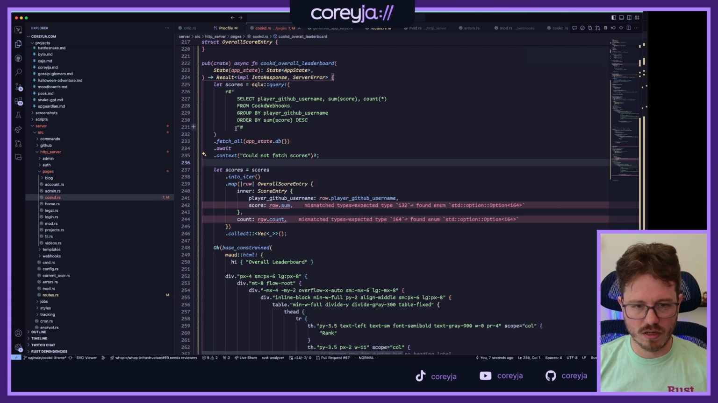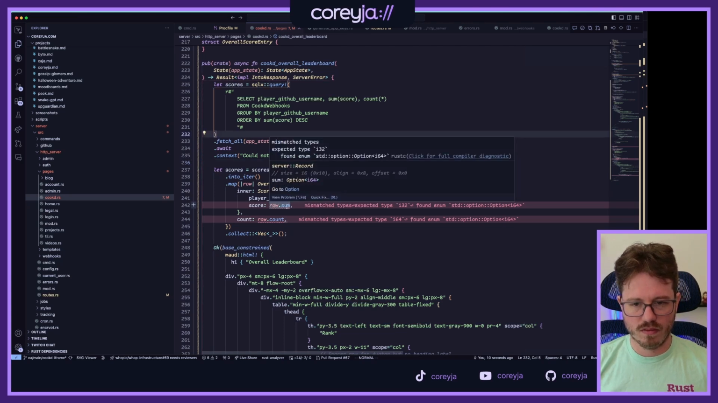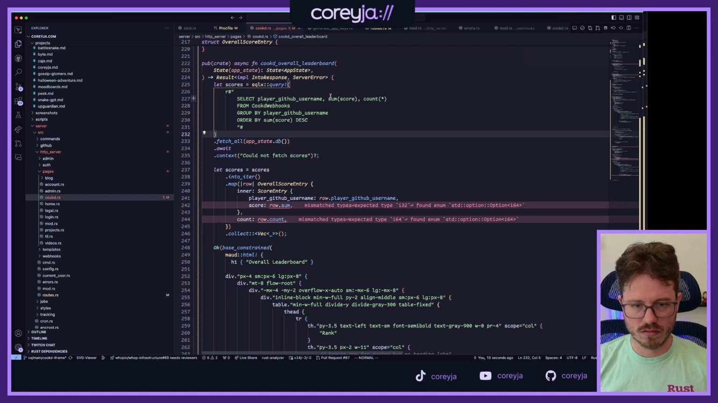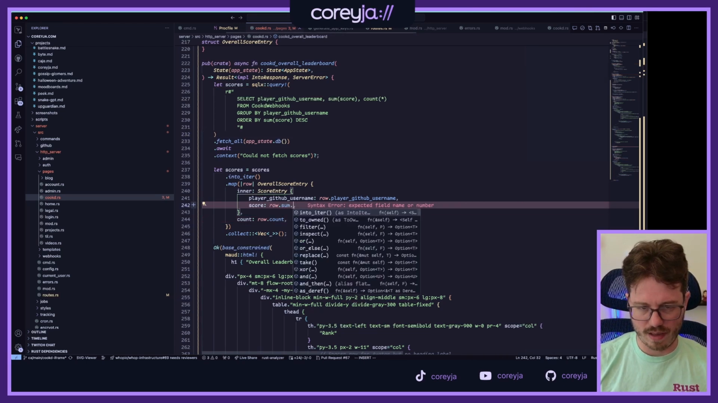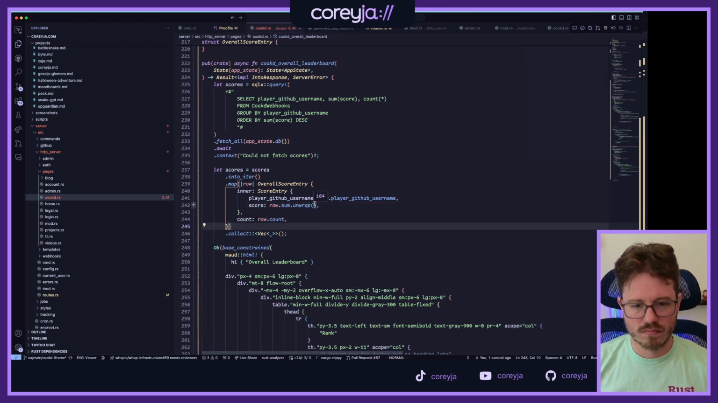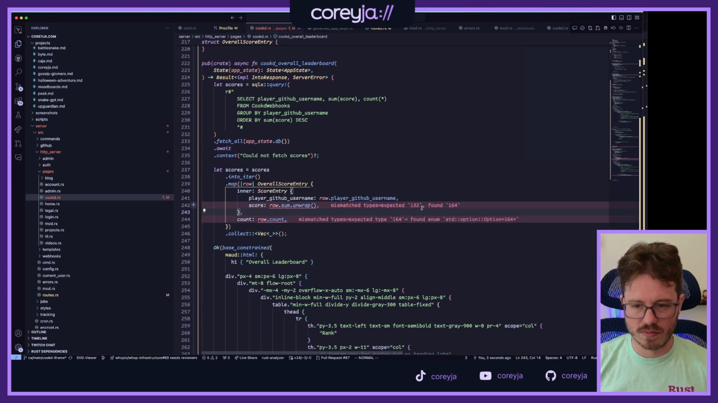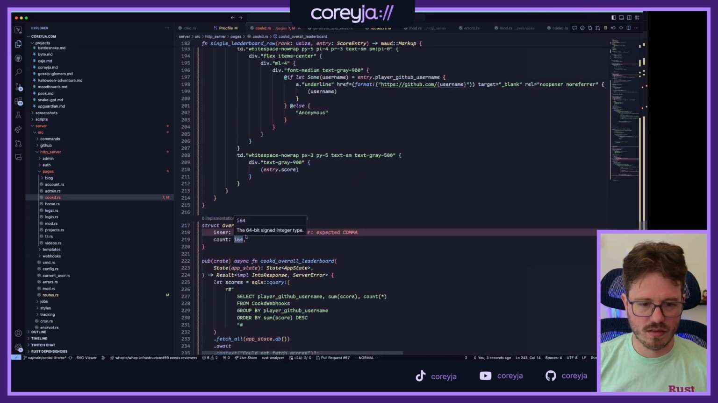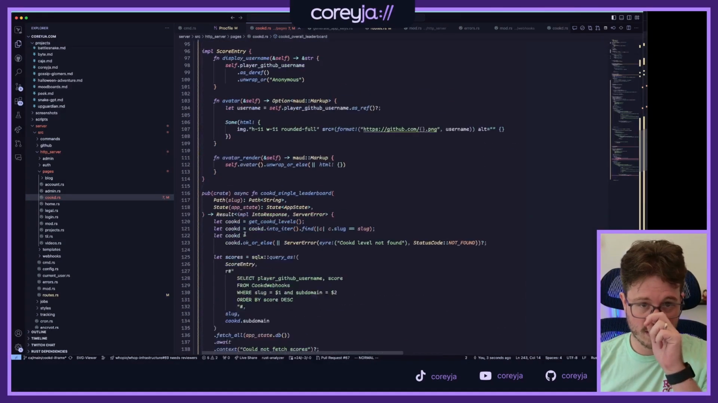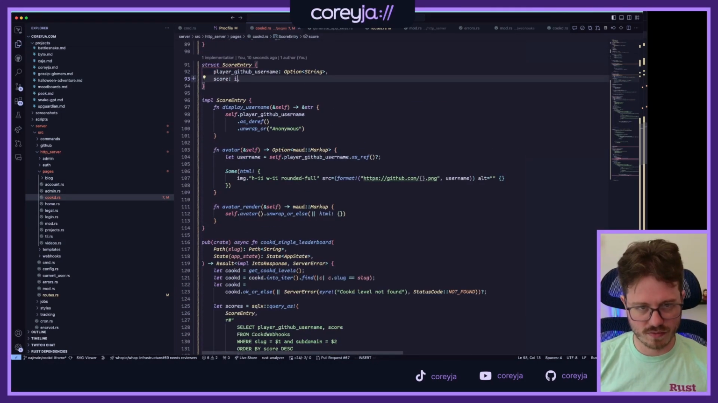Expected i32, found it eat. Wait. Option of an i64. Why is it an option though? Yeah, that's weird. I don't know why it's an option. It's definitely gonna be there. That's weird. Unwrap. I expected i32. Well, what if I just make it an... Oh. The count is an i64. Okay, that's cool. Let's just make this an i64.